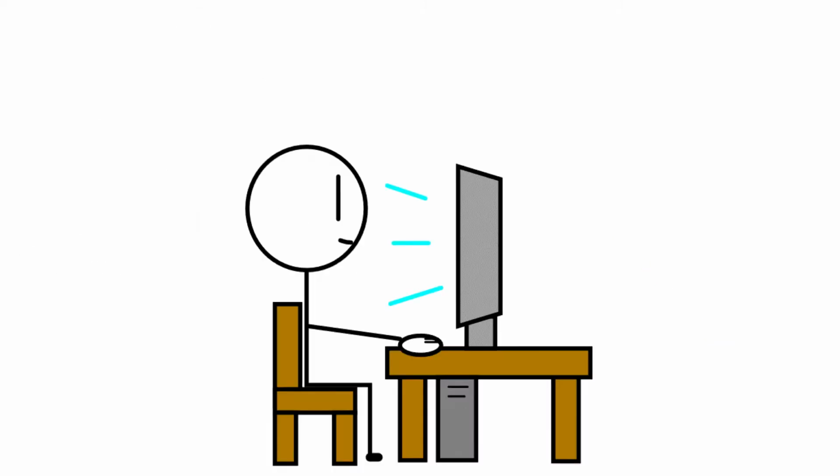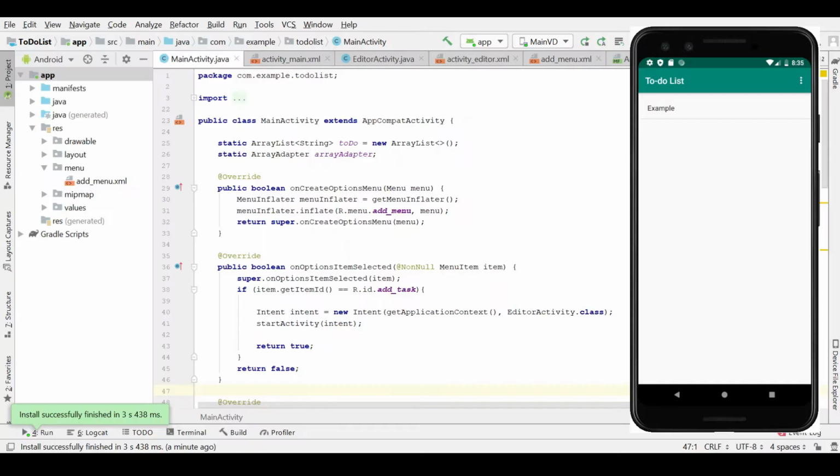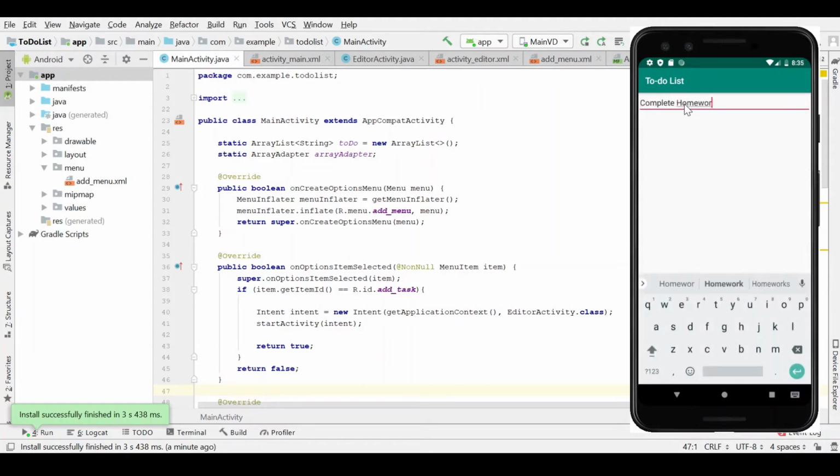Okay, it's finally time to start programming. I've now completed the to-do list part of the app. In the app, we can add a task by clicking the Add Task button. Here, we can type out the name of our task. Let's say, complete homework.